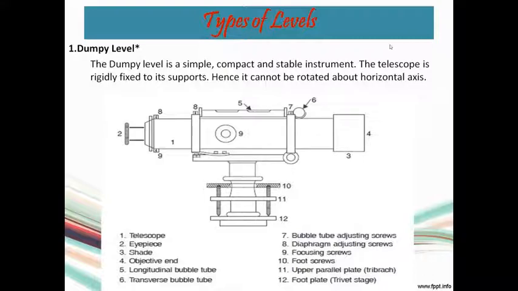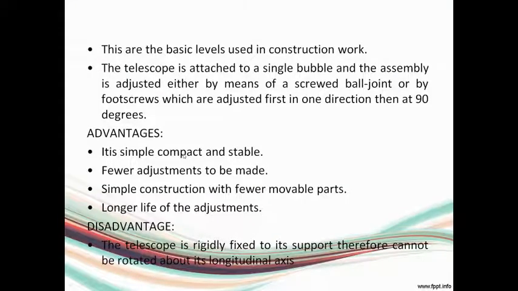A schematic diagram of the dumpy level is shown here, which consists of a telescope, an eyepiece, a shade, objective end, then a bubble tube, then diaphragm adjusting screws and a focusing screw in order to adjust your vision. Then foot screws will be there to do the leveling. Then upper parallel plate or tribrach. Then foot plate will also be there for a dumpy level.